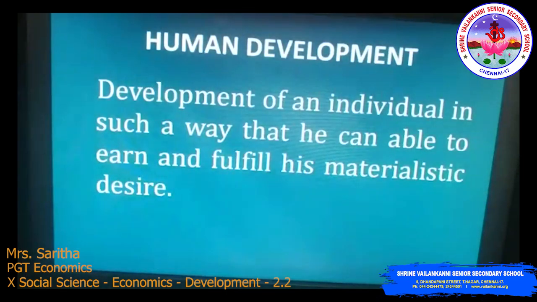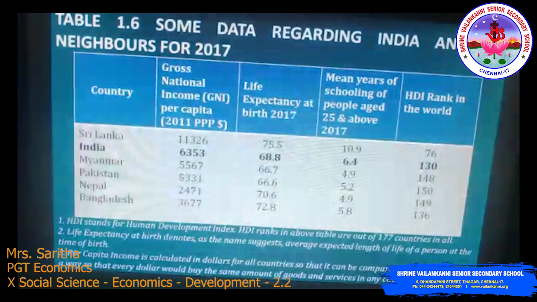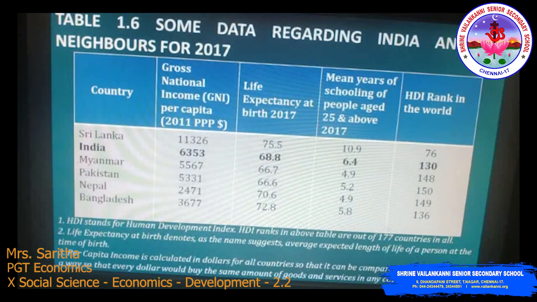Now move on to the other one, human development. Development of an individual in such a way that he is able to earn and fulfill his materialistic desires. Just read the table 1.6, some data regarding India and its neighbors for 2017. Sri Lanka: gross national income 11,326, life expectancy at birth 75.8, mean years of schooling of people aged 25 and above 10.9, HDI rank in the world 76. India: 6,353 per capita.